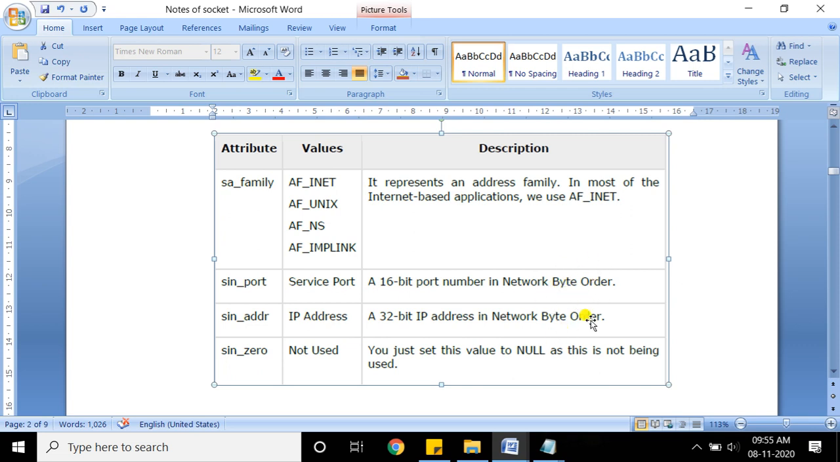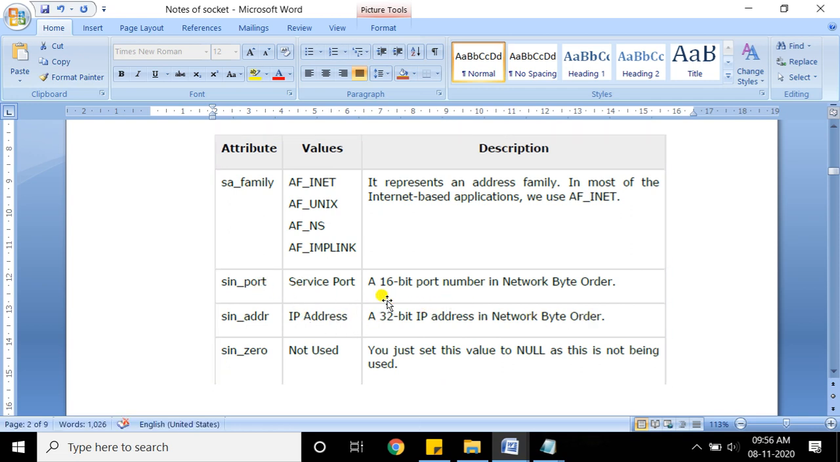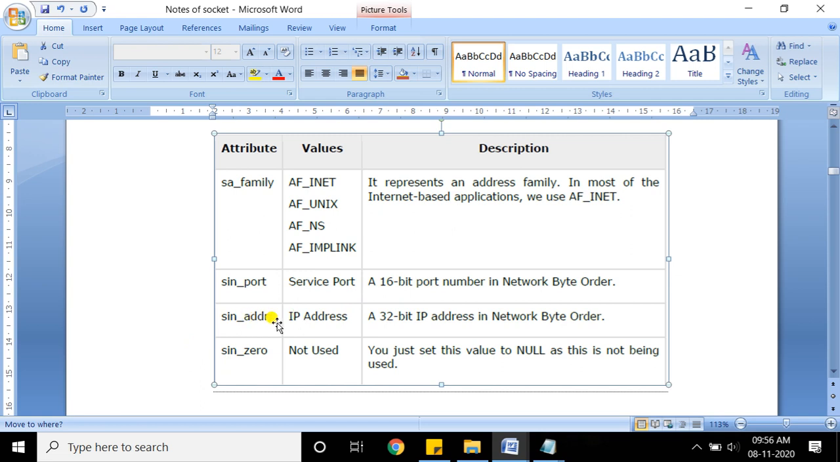Basically we have system byte ordering and network byte ordering. Byte ordering refers to the sequence of the bytes, like 32 bits, which can differ between the host and the network. So port is a port number, sin_addr holds an IP address, and the last variable is not used.